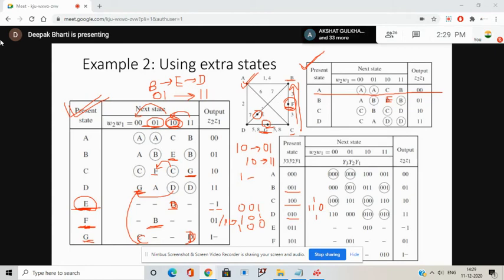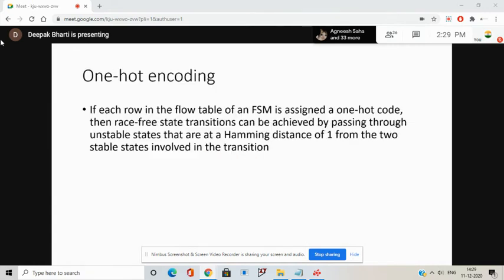So the intermediate state's code should be such that its Hamming distance is 1 from both of the involved states. This is how we do race-free state assignment.